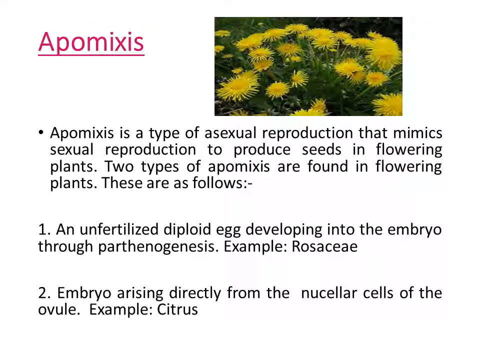Apomixis. Apomixis is a type of asexual reproduction that mimics sexual reproduction to produce seeds in flowering plants. Two types of apomixis are found in flowering plants: first, an unfertilized diploid egg developing into the embryo through parthenogenesis, for example in the Rosaceae family. Second, the embryo arising directly from the nuclear cells of the ovule. Example,